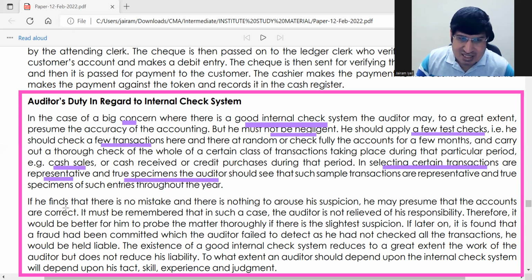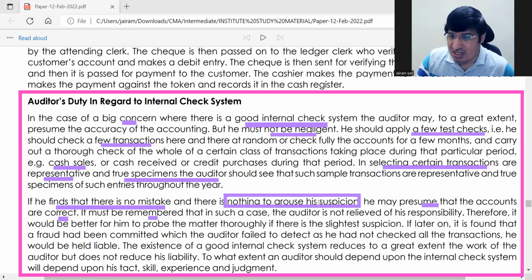And then next, if he finds no mistake and there is nothing to arouse his suspicion, he can presume that accounts are correct. But remember that he is not relieved of responsibility. If any fraud comes out, he will be held accountable.